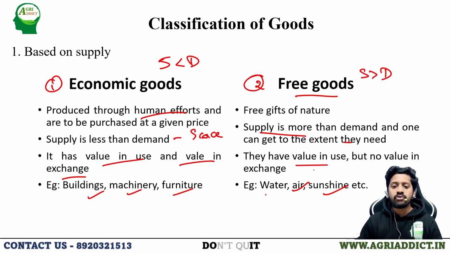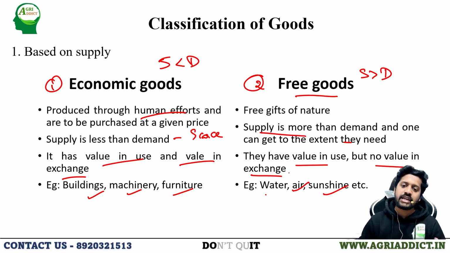While I am using the water, value in use exists, but there is no value in exchange. If I am living in a water abundant area, anyone who can access the farm ponds or river or anything can get the water, right? So there is no value in exchange. If I am selling the water in a water abundant area, I won't be getting any price for that. So they have value in use. When I am using it, I am deriving some utility from that, but there is no value in exchange.